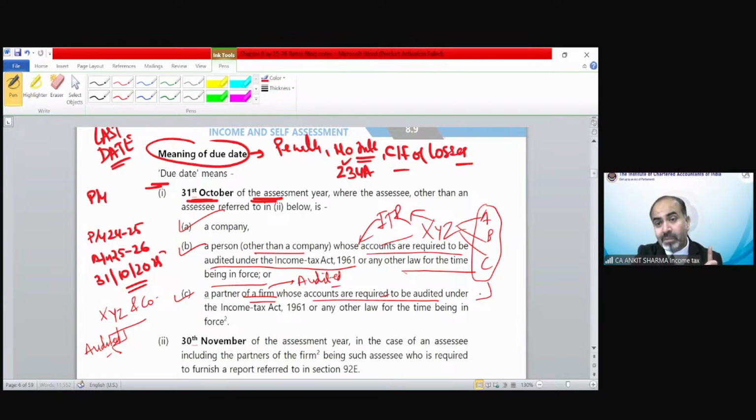But as per point C, the return filing date for all the partners of a firm whose accounts are required to be audited would also automatically be 31st of October. Even though A, B, C do not need to audit their books of accounts individually, because their partnership firm's books of accounts are going to be audited, the date would be exactly the same for filing of ITR for the partners as well as the partnership firm. Clear? This is a very important point.